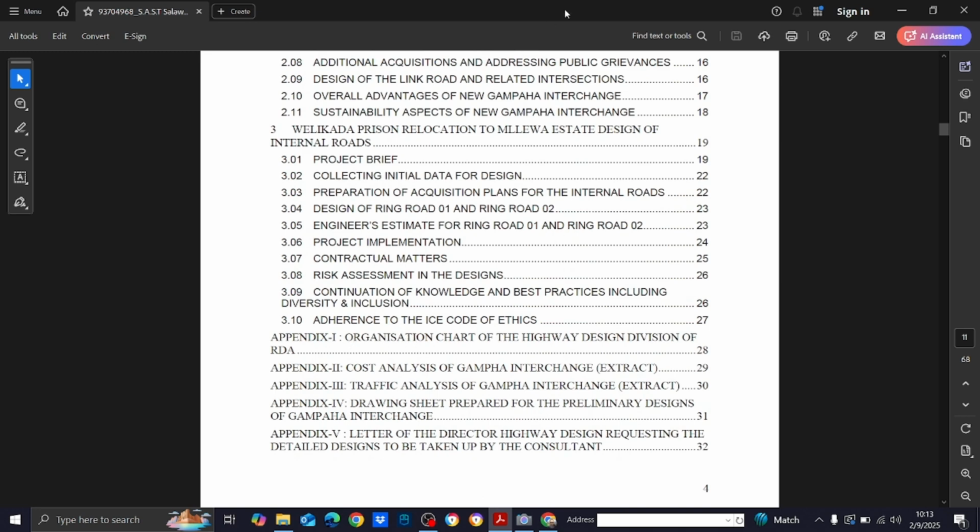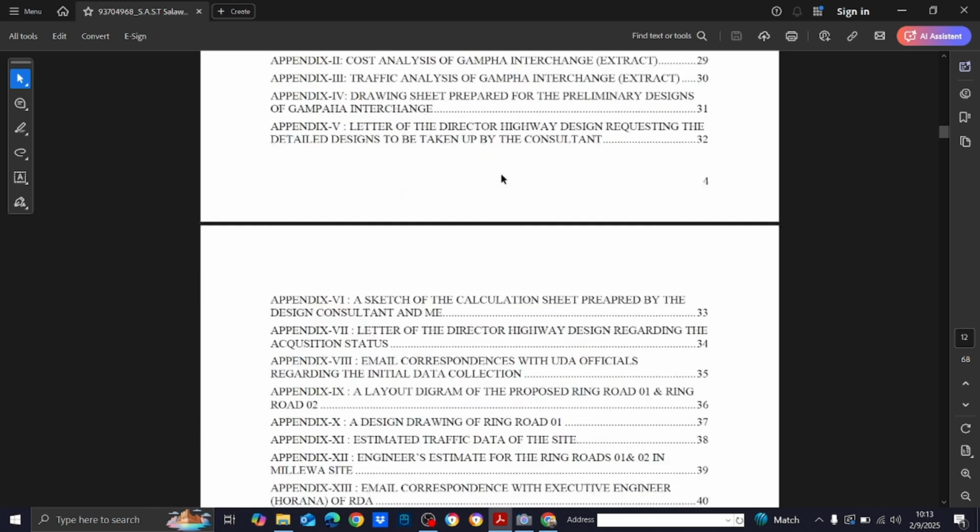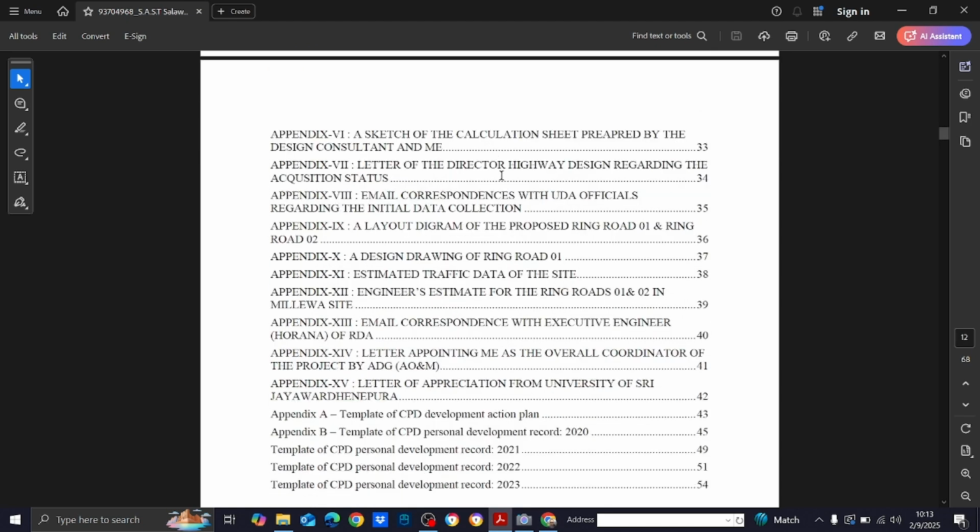You are allowed to have 15 appendices, right? You can have 12 appendices in A4 size, and the other three in A3 size. Only three A3 size appendices are allowed.